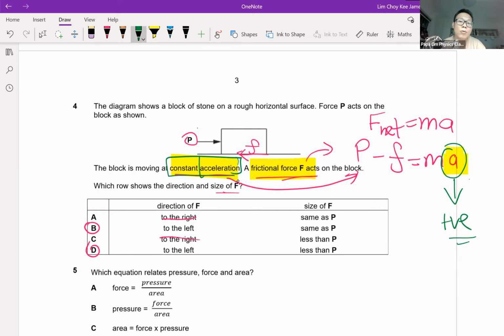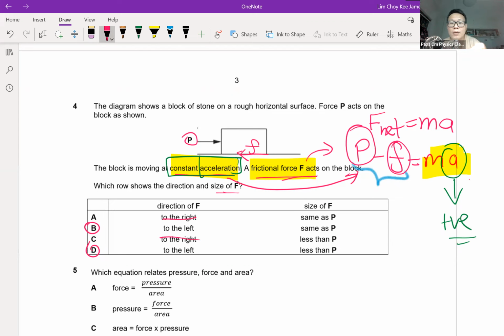So for the right side to be more than 0, the left side must be a positive number. So the sum of forces here should be positive, meaning that P must be bigger than F. For example, P could be 4 Newton, friction could be 3 Newton, so I get a net force of 1 Newton.